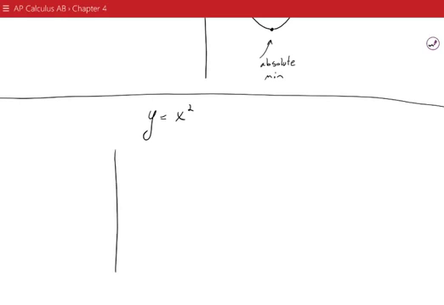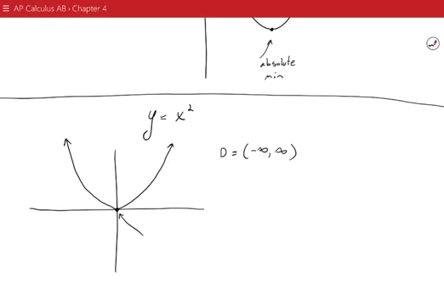So first, if we have a graph of y equals x squared, and the domain is all real numbers, then the only thing we can say is that there's an absolute minimum. In that domain, there are no values of the function that get less than 0, so this is an absolute minimum.